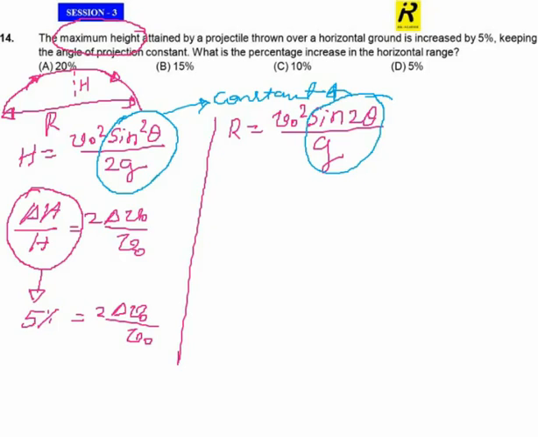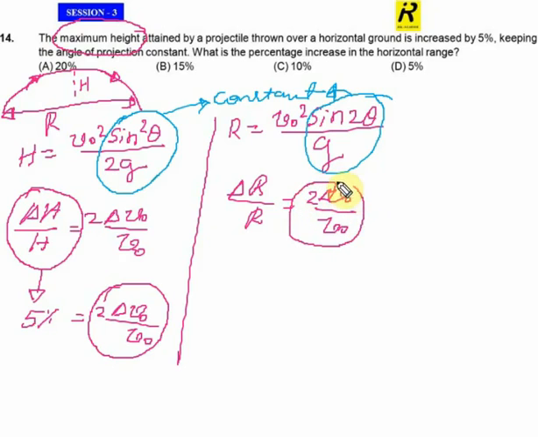So now the remaining part is R is equal to VO square. On making partial differentiation, delta R by R is equal to 2 delta V naught divided by V naught. So the partial differentiation of the remaining portion of this equation will yield again this thing that you are seeing here also, which is equal to 5%.